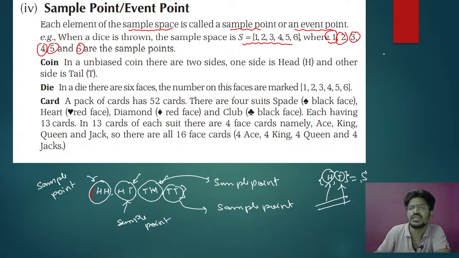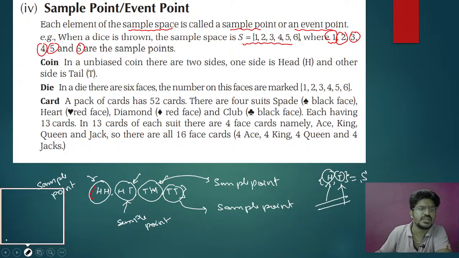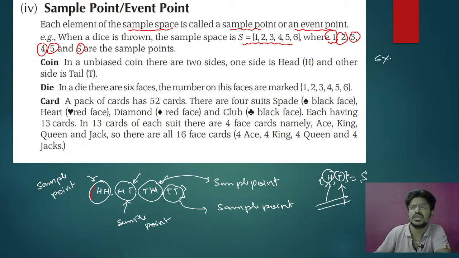Don't miss. First you study about experiment. Next you study random experiment.